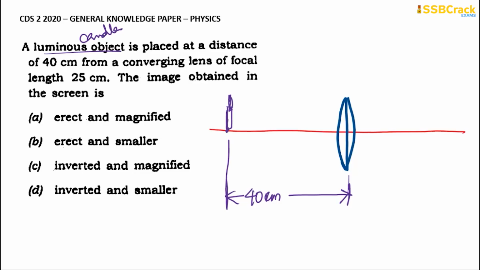Okay, so what is the focus given as? A converging lens of focal length 25 centimeters. The focal length is somewhere here, and the length of the focal length is given as 25 centimeters.